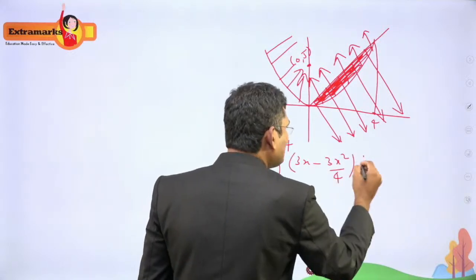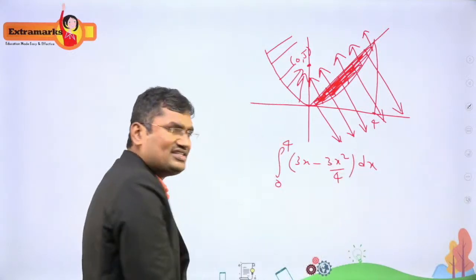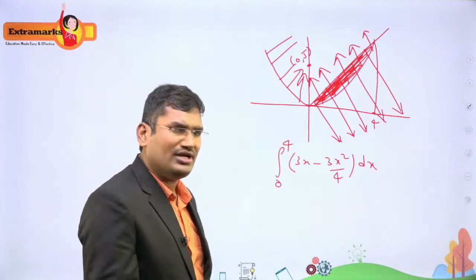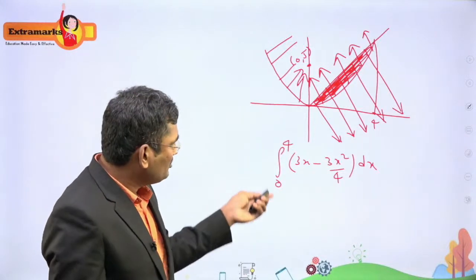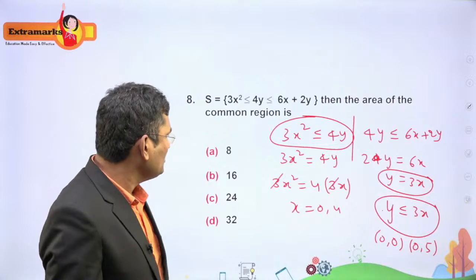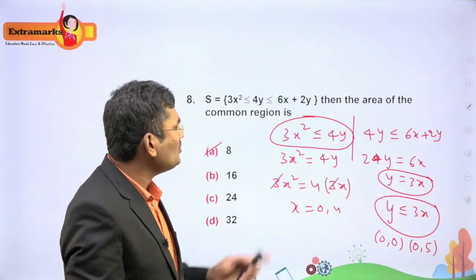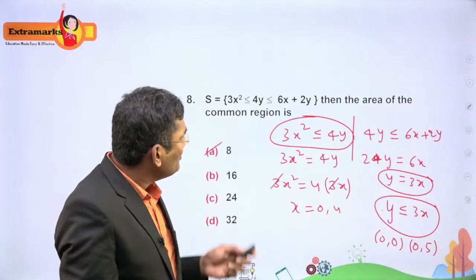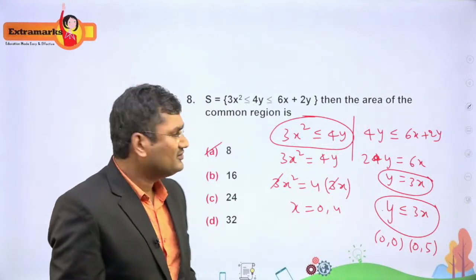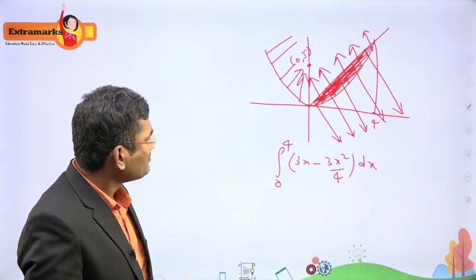So if you integrate this, the integration is very simple. After that, substitute the upper limit minus the lower limit. If you do like that, you will get the answer. The answer is 8. Clear? So this is a very simple question based on the area of two curves, inequalities. Now I'll see the next one.